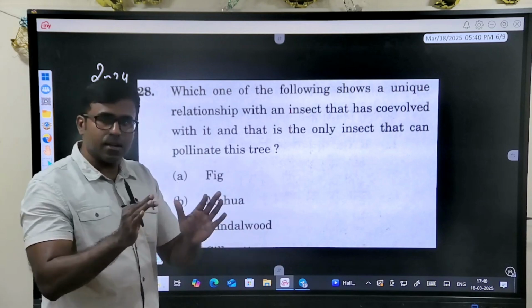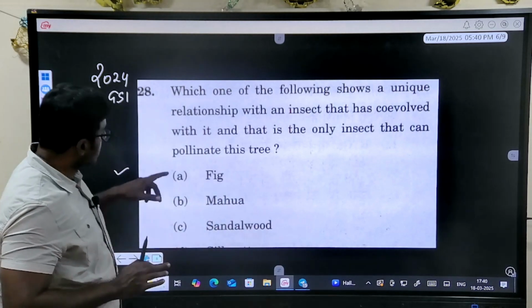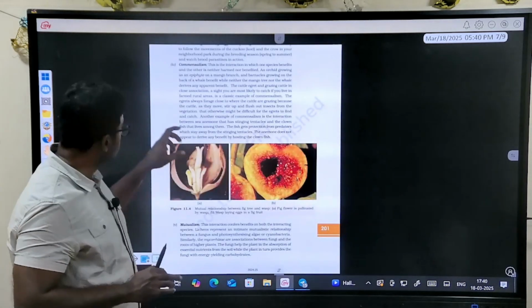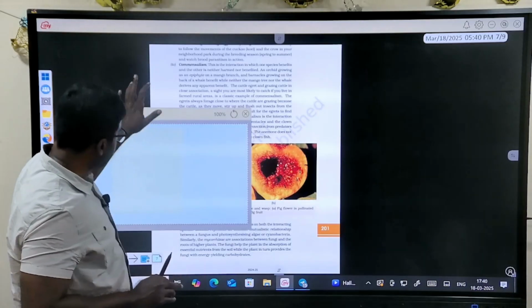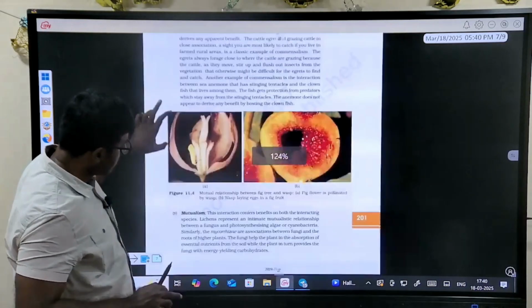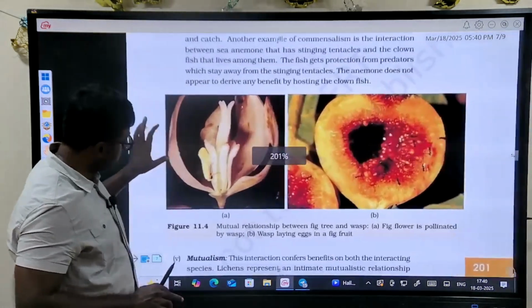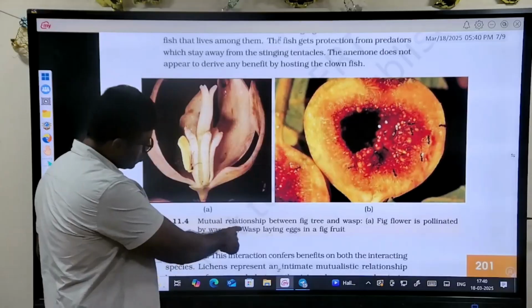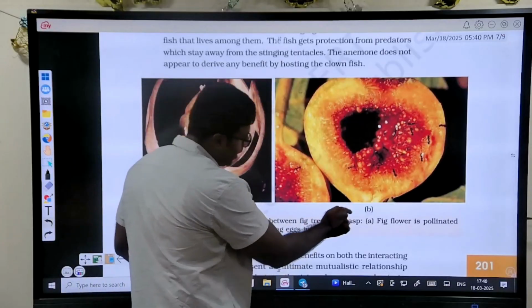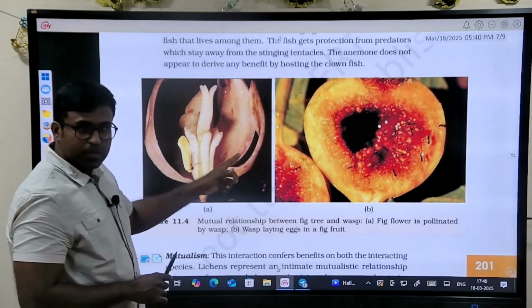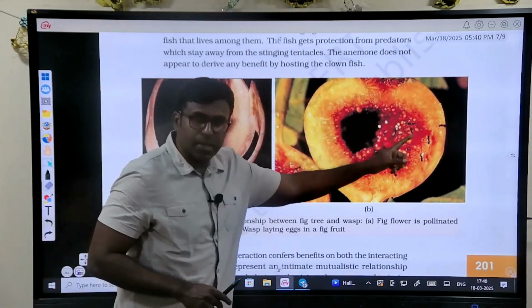Where we search for answers to questions like this is material. Again, the material will not show you the fact that this is NCERT. You can check this page. This is NCERT. This is about the mutualism page that they have given. Look at this question very closely. Mutual relationship between fig tree and wasp. This is the question with a picture that they have given.